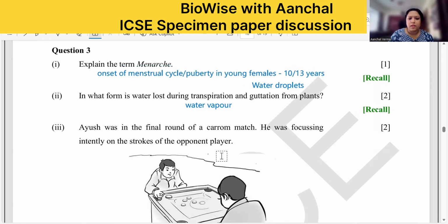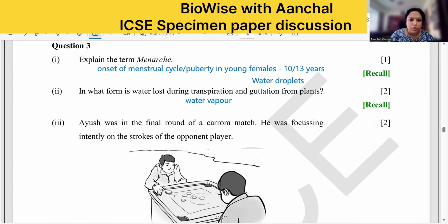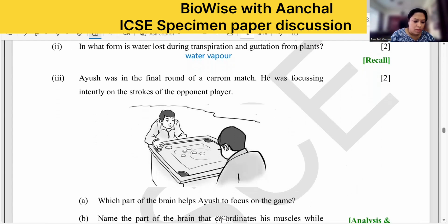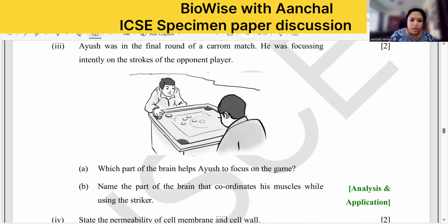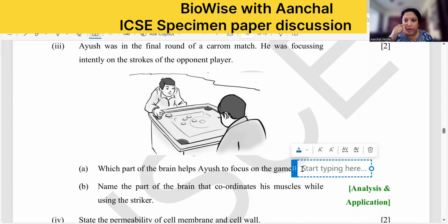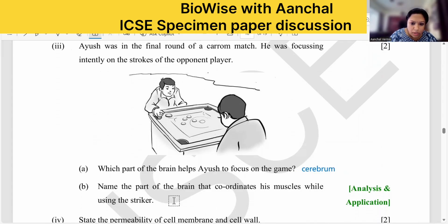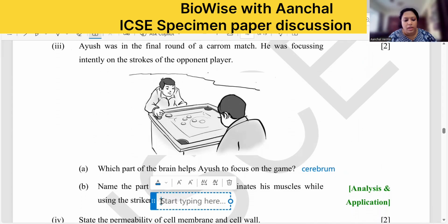Ayush was in the final round of the carom match. He was focusing intently on the strokes of the opponent player. Now, here he is looking at the opponent player. Which part of the brain helps Ayush to focus on the game? Focus on the game, eyes, occipital lobe, that is your cerebrum. Okay, and name the part of the brain that coordinates his muscles. Muscle coordination, cerebellum. Okay, cerebellum is the right answer. You write this and you get the marks.